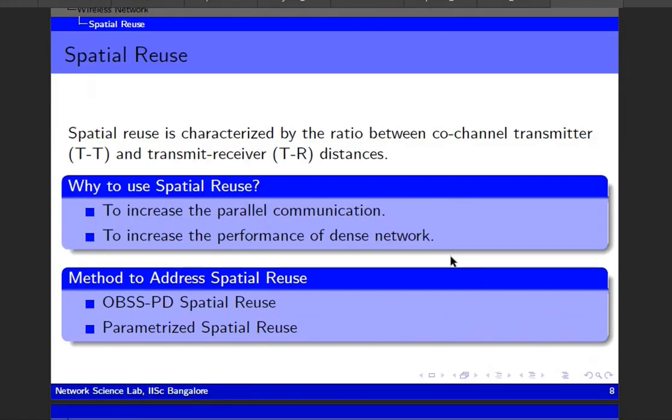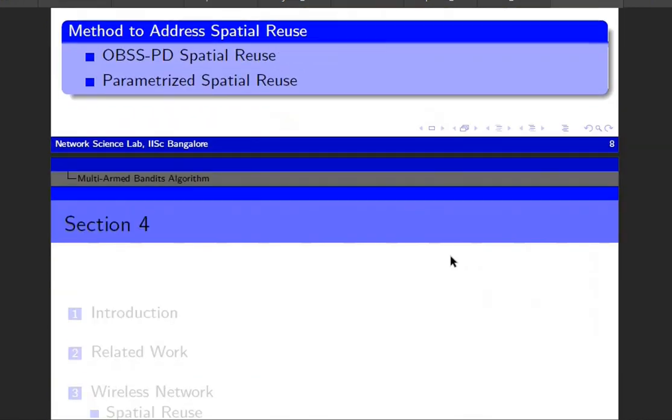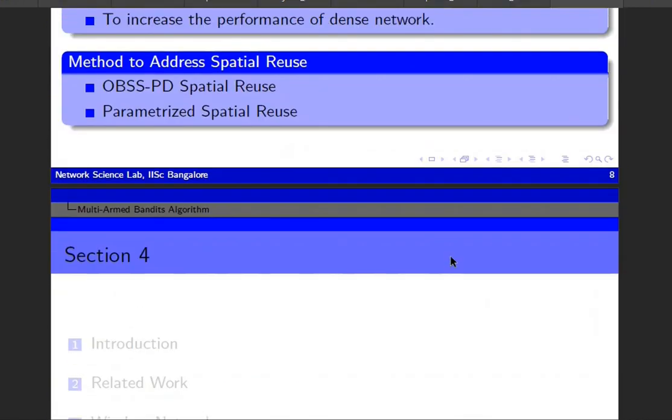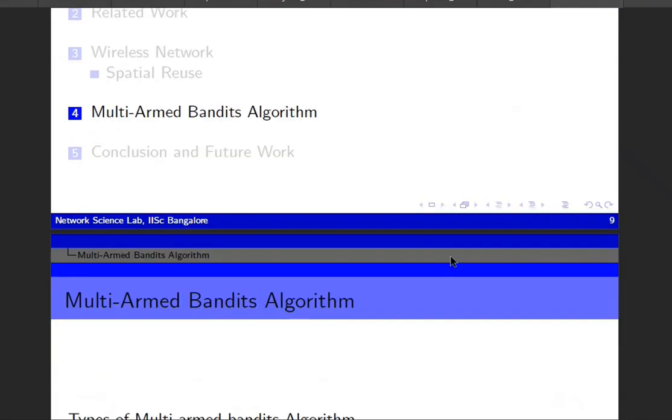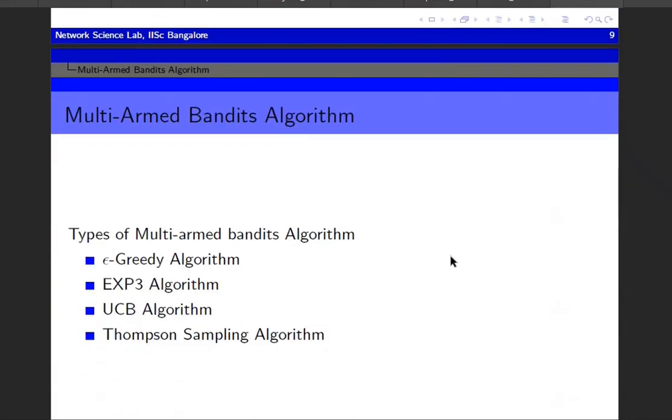Basically, there are two methods to address spatial reuse. The first one is the OBSS/PD spatial reuse, and the second one is the parameterized spatial reuse. These are the two methods we are using to address spatial reuse using the multi-armed bandit algorithm. Now coming to the multi-armed bandit algorithm, this is a reinforcement learning algorithm.